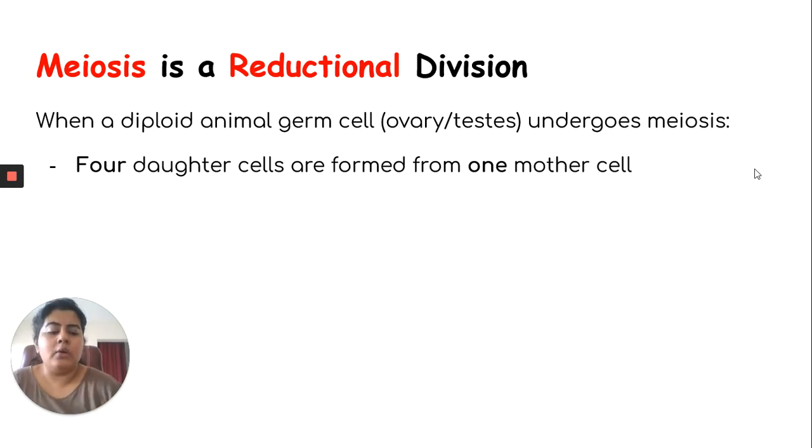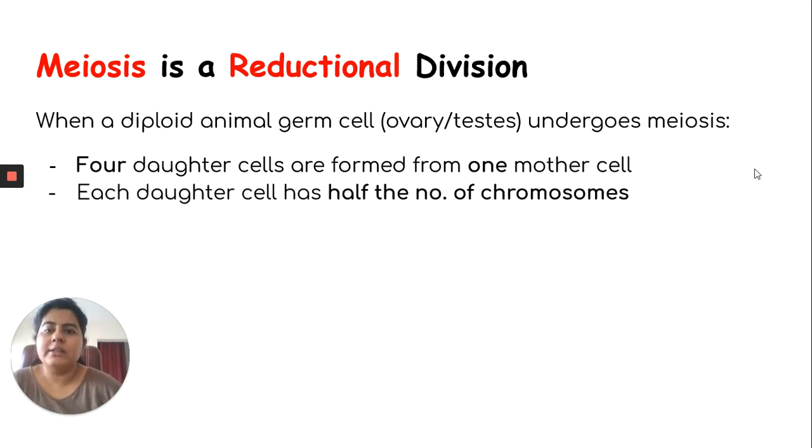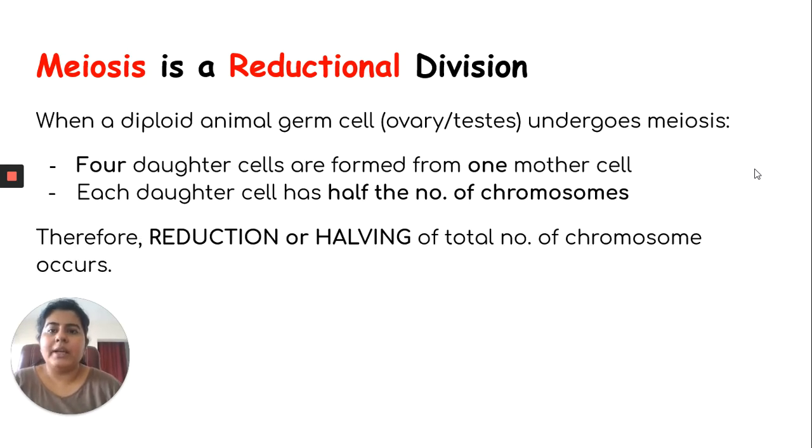Now these daughter cells don't have the same number of chromosomes as the mother cell. They have actually 50% or half of that number of chromosomes, and this is a result of meiosis. Therefore we say that meiosis is a reductional division, where the total number of chromosomes becomes half in the daughter cells as compared to the parent cell.